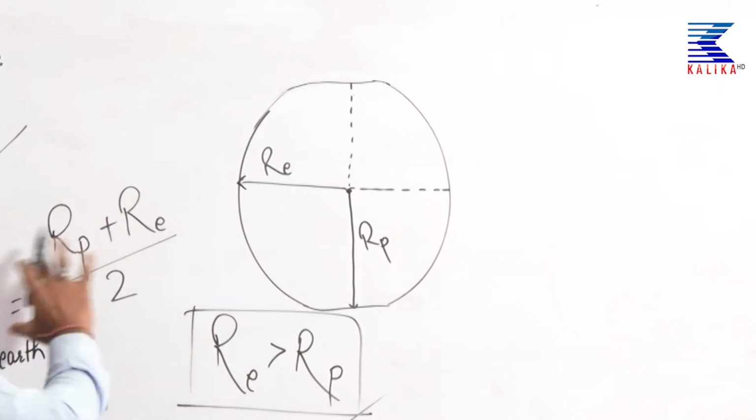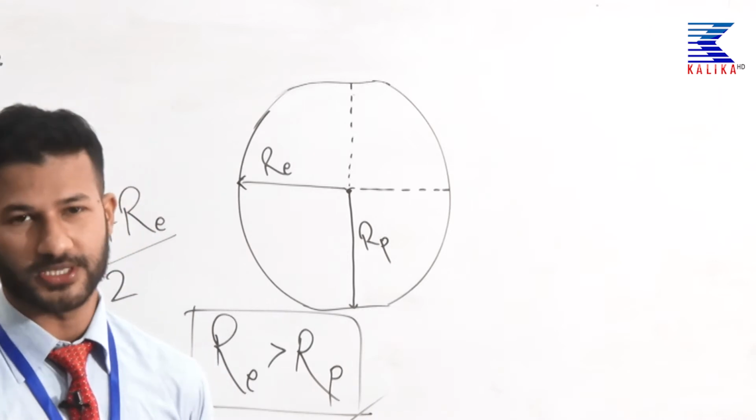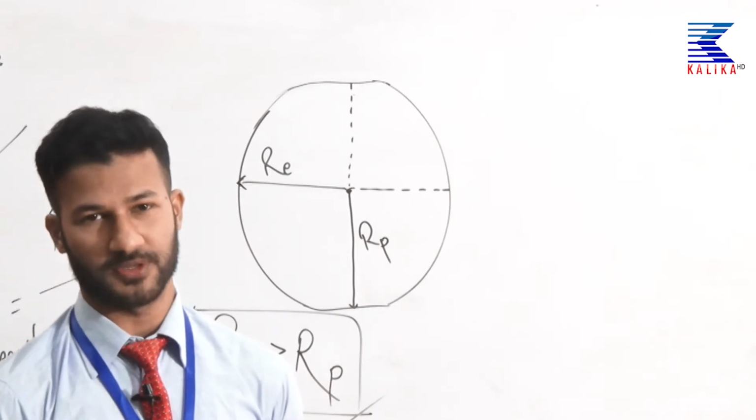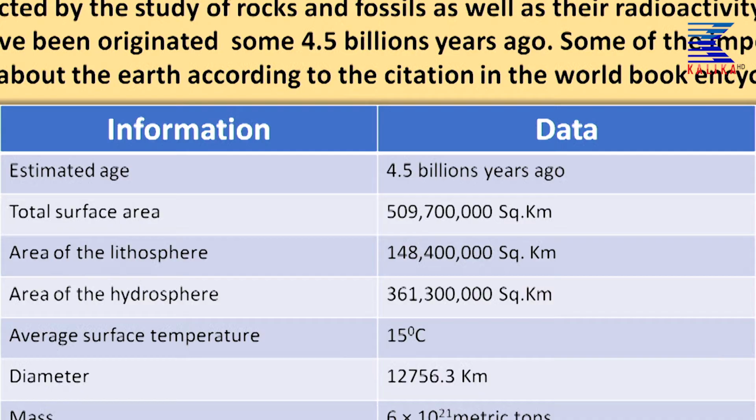If you find it out in terms of diameter, then it would give you average diameter of the earth, and that has been found. You can see the screen again, that has been found to be 12,756.3 kilometer.